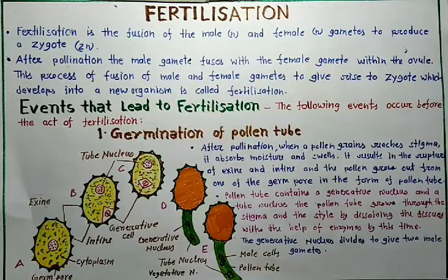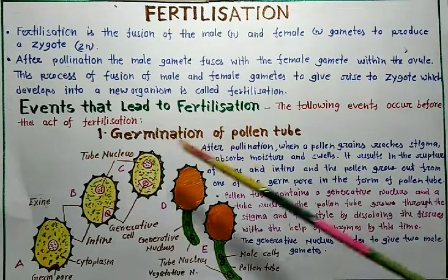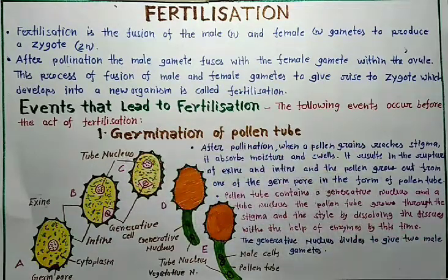Events that lead to fertilization. The following events occur before the act of fertilization. First of all, germination of the pollen tube. You can see in this diagram, this one is the pollen grain, or male gamete. Okay? This one is the pollen grain.